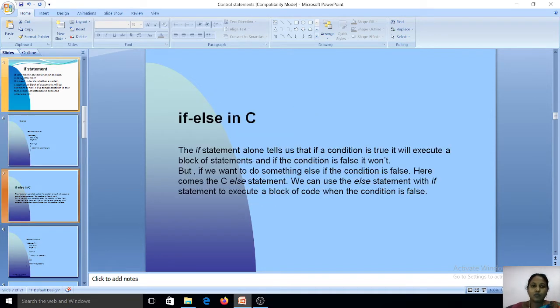Next we will see about if else statement in C. The if statement alone tells us that if a condition is true, we have already seen it, but the if else statement is used to perform operations based on specified condition. In simple words, we can say it is used to check whether a condition is true or false. If a condition is true, the true block statement will be printed, otherwise the false block statement will be printed.